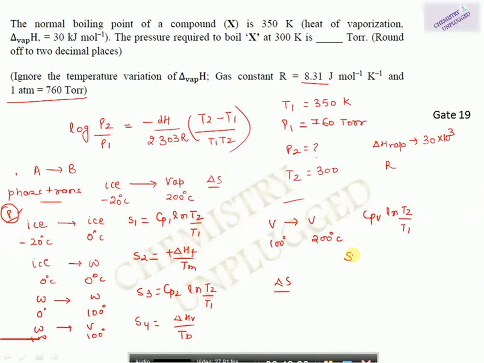Then we will talk about residual entropy. Residual entropy is equal to k ln W. This is actually the third law of thermodynamics, which says that a perfectly crystalline solid has entropy equal to 0. But actually there is no perfectly crystalline solid, and in that case it has some amount of entropy which is called residual entropy, where W is the number of microstates, and for 1 mole it will become R ln W. So you can use this equation.